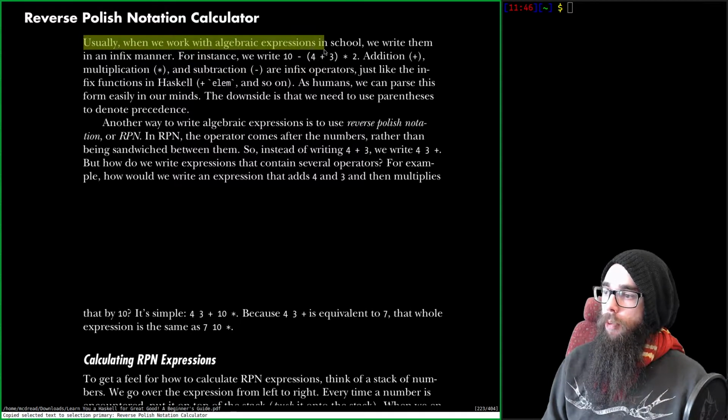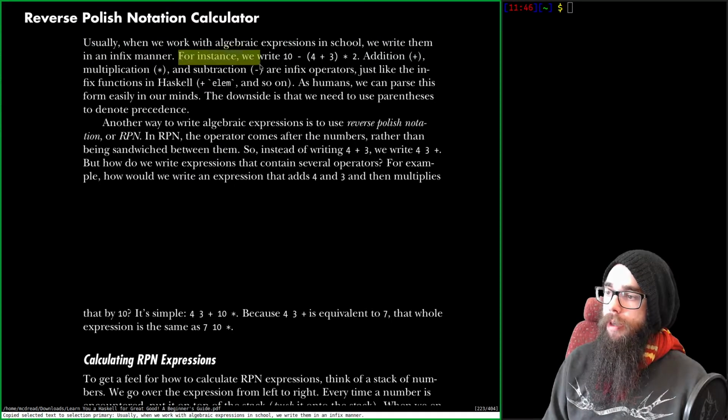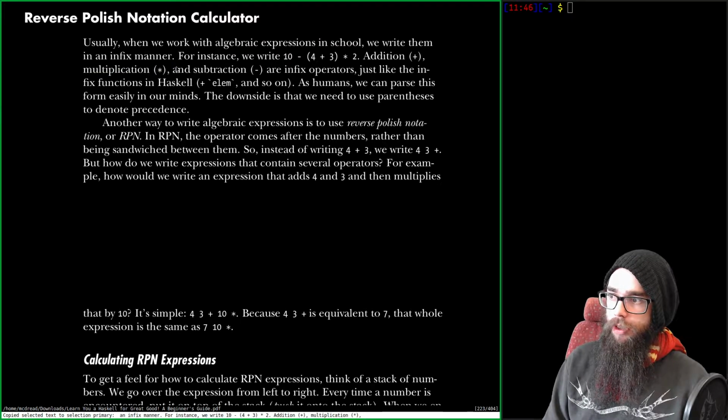Right, usually when we work with algebraic expressions in school, we write them in an infix manner. For instance, we write 10 minus 4 plus 3 multiplied by 2. Sure. Addition plus, multiplication times, subtraction minus.